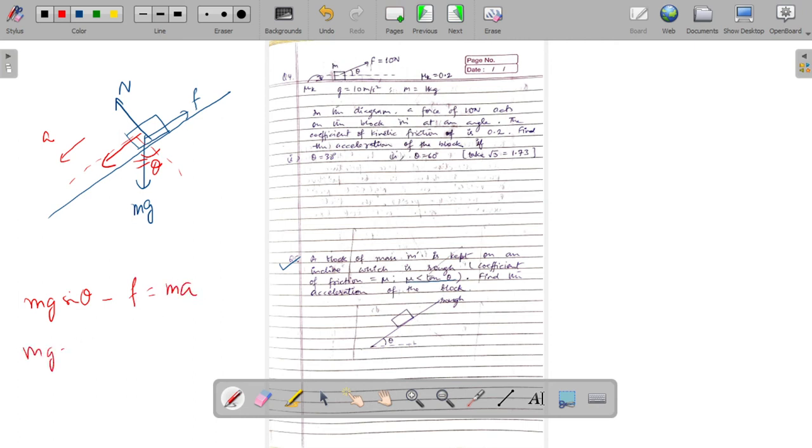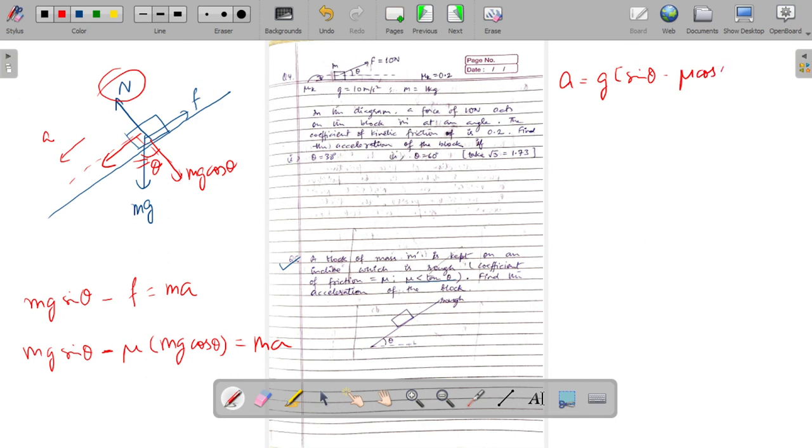And we know that the force of friction is given by mu times normal force, which would be equal to mu mg cos theta. And this component of gravitational force mg cos theta should be equal to N, and this is equal to m into a, and they should give us the value of a equal to g sin theta minus mu cos theta.